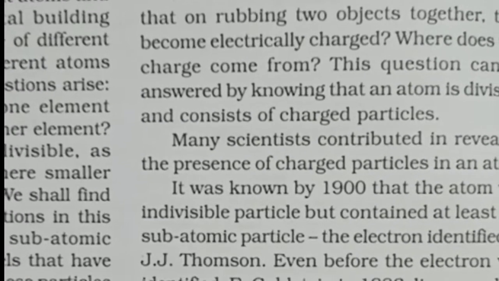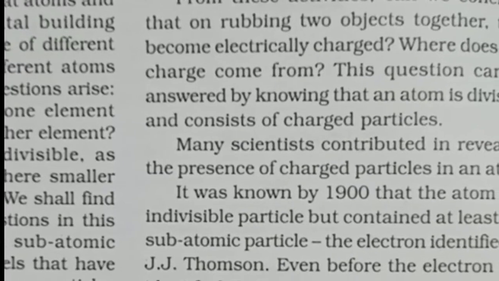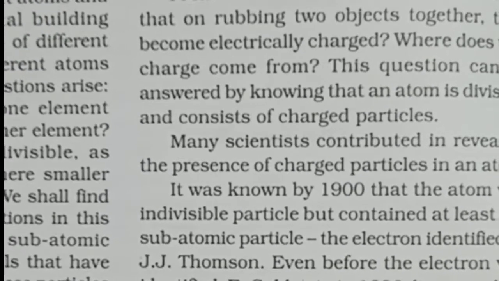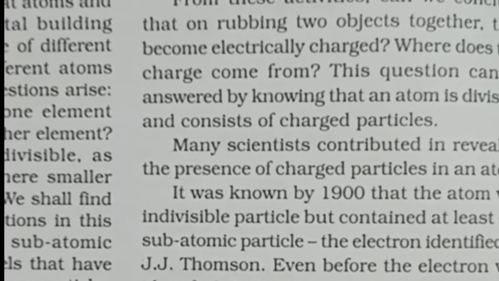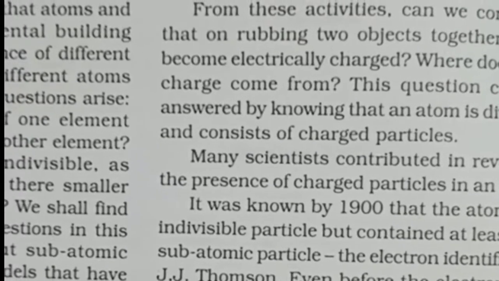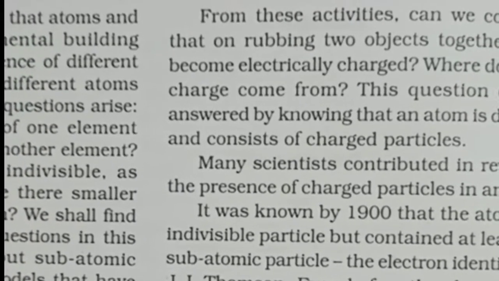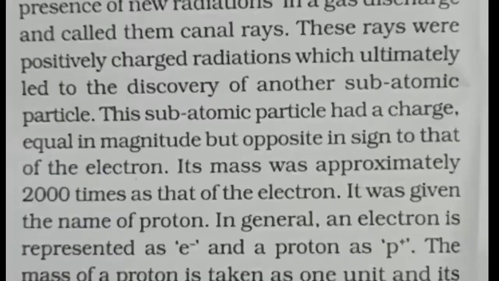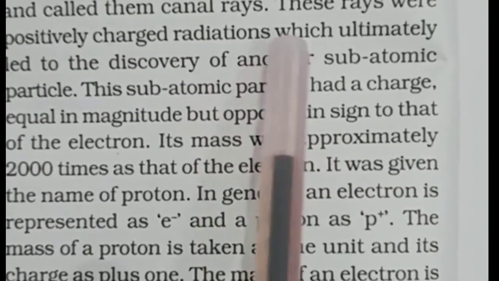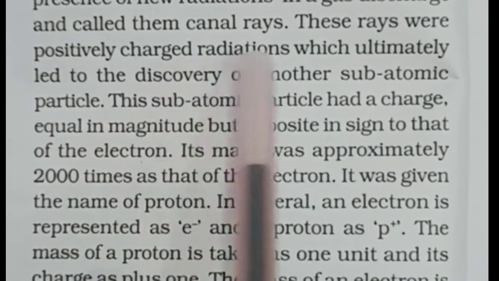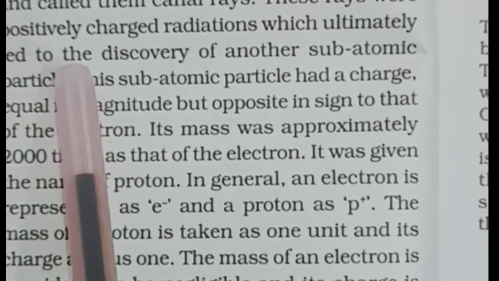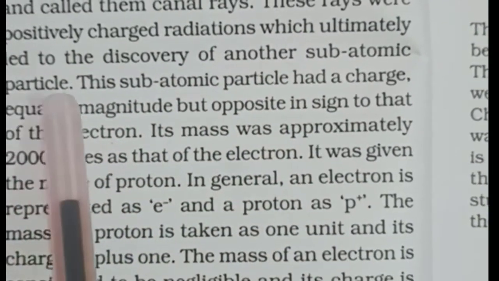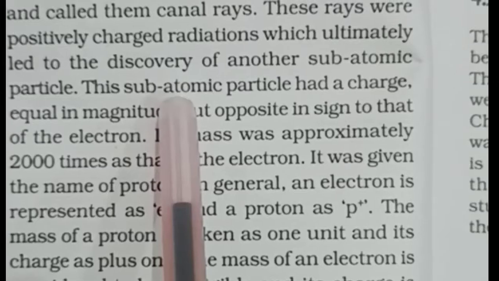The anode rays obtained from hydrogen gas were made up of the same type of positive particles, and these positive particles were called protons. So these rays were positively charged radiations, and this led to the discovery of protons.